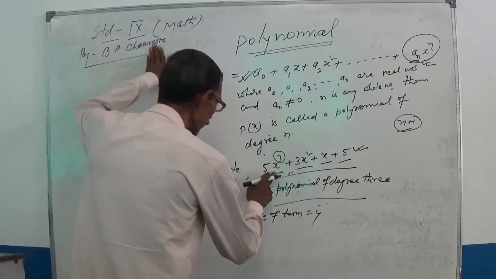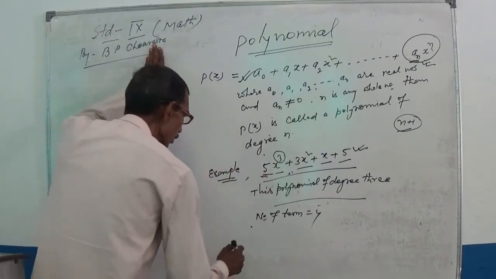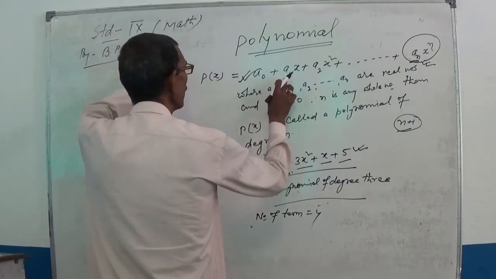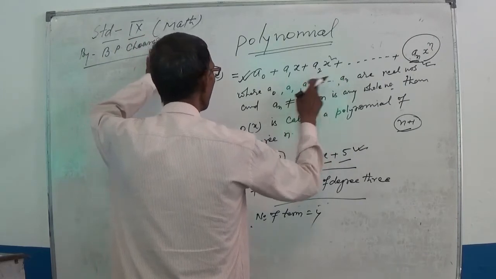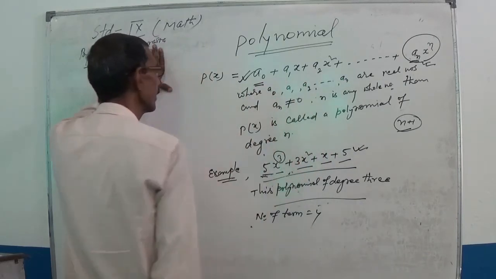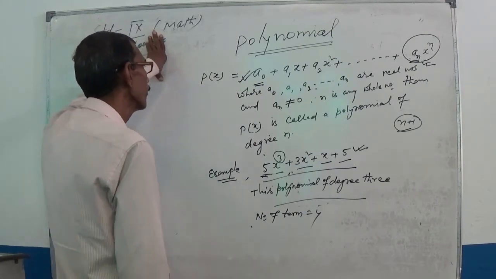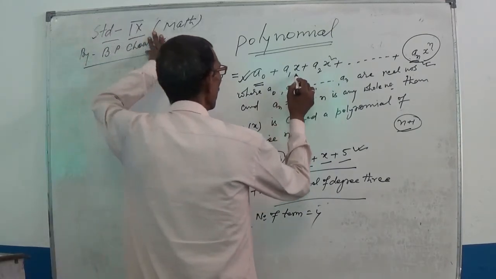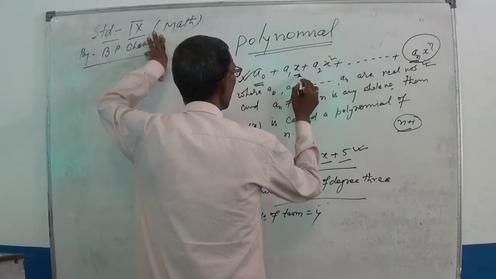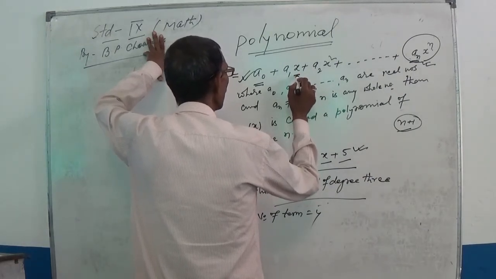Here the coefficient of x cube. These are coefficients of variables. This term does not contain any variable. This term contains a variable x.